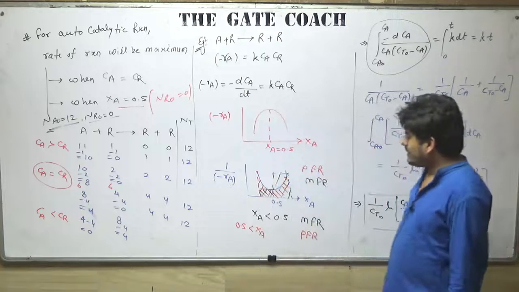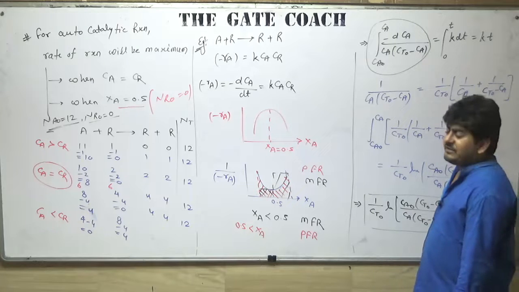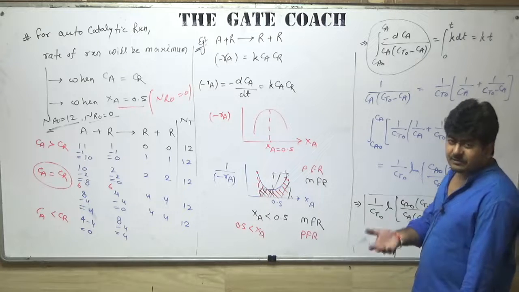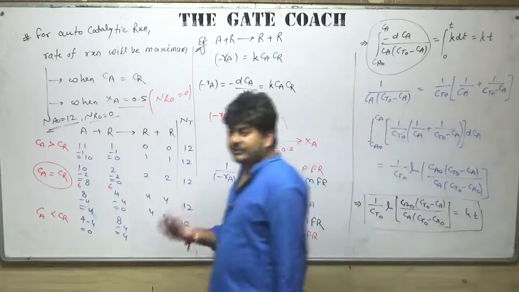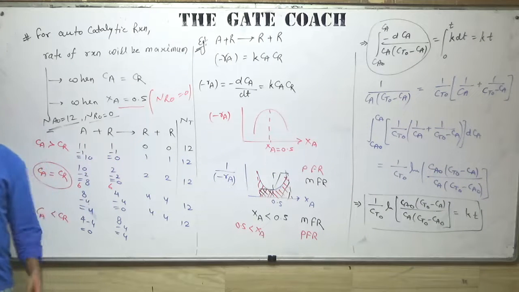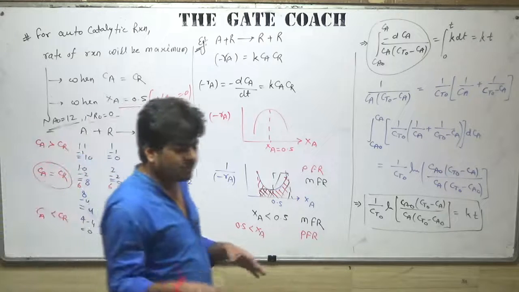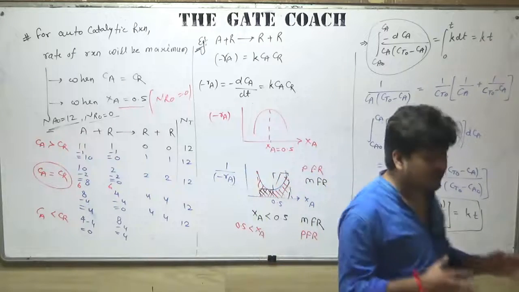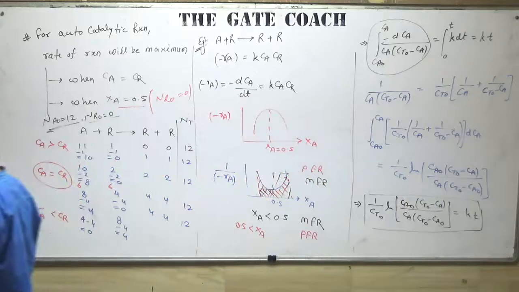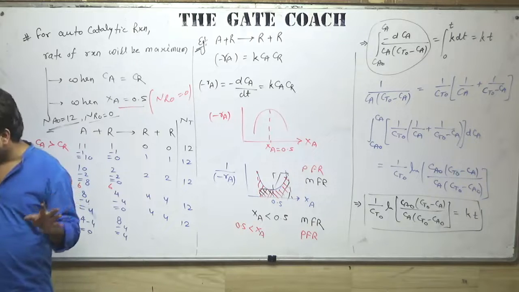Okay, because the weightage of homogeneous reaction system is 8 to 10 marks, and the weightage of heterogeneous part, which we will discuss now, is only 1 to 2 marks. You will get only one question from that, either for 1 mark or 2 marks. Maybe sometime you may get 2 questions for 3 marks as well, but in terms of normalized marks, you will get only 1 or 2 questions of maximum 2 marks from heterogeneous reaction system. So we will discuss that.